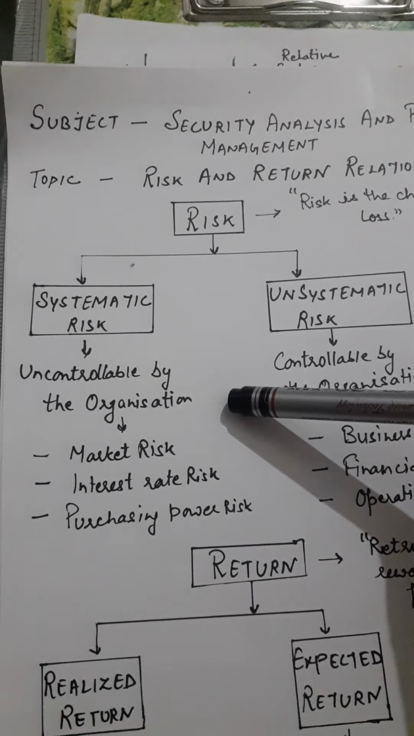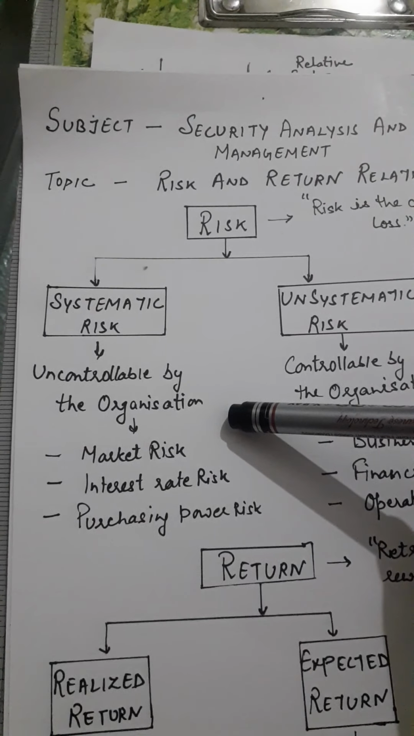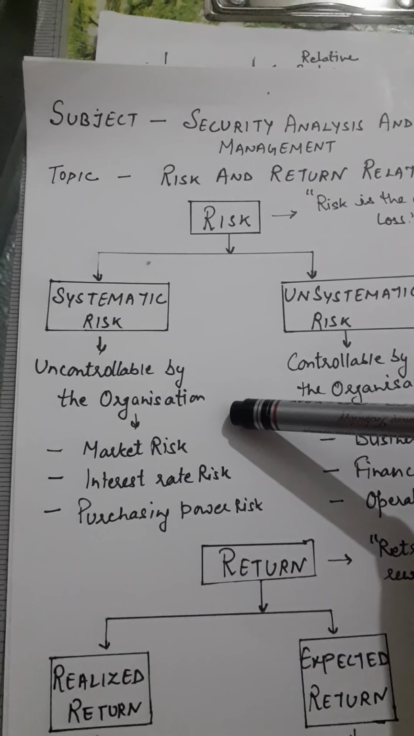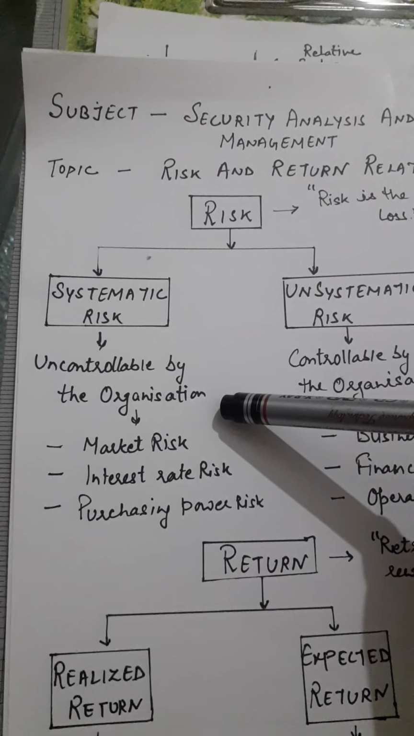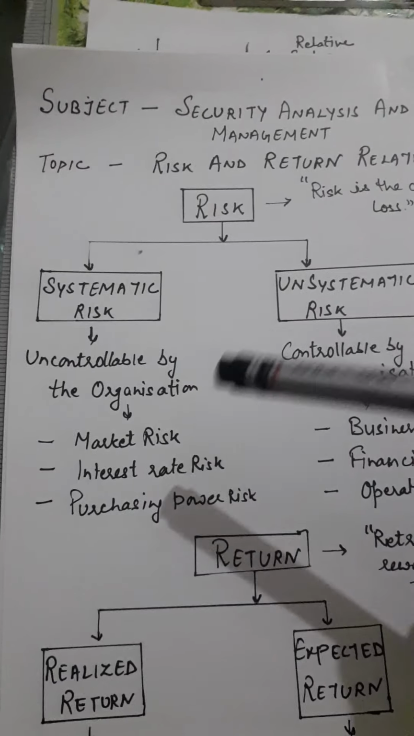First, market risk. The variability in the security return resulting from fluctuation in the aggregate market is known as market risk. This variability may be because of recession, war, changes in laws, consumer preference, and so on.